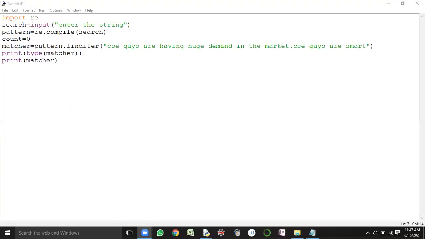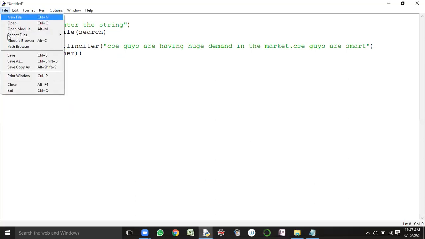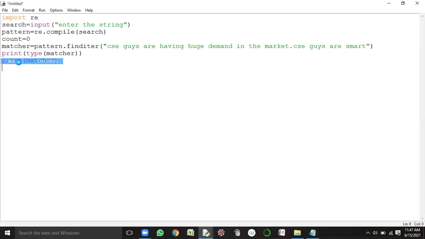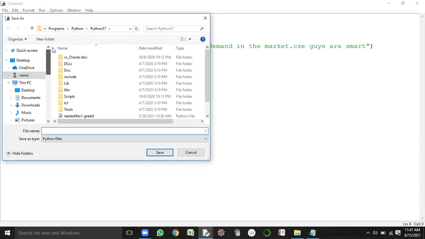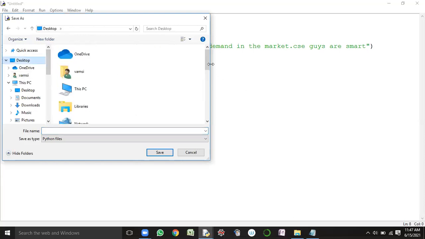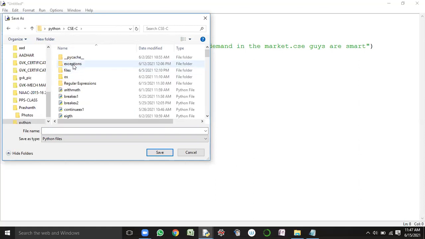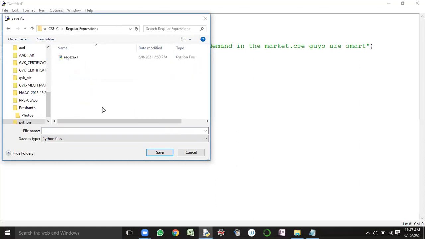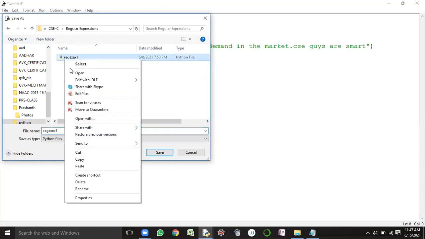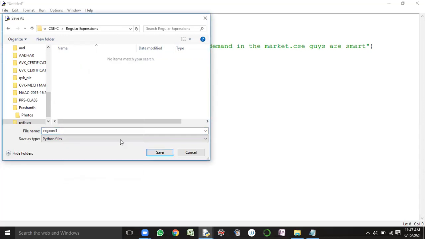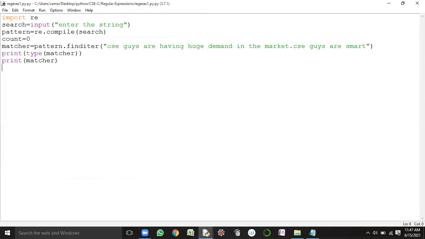Now I will save the logic into the working directory. Here I'm saving onto the desktop, in Python, CSCC, in the regular expressions folder. This is the first example, so I will delete the earlier one. Regex example 1, regular expression example 1, dot py. It is saved.